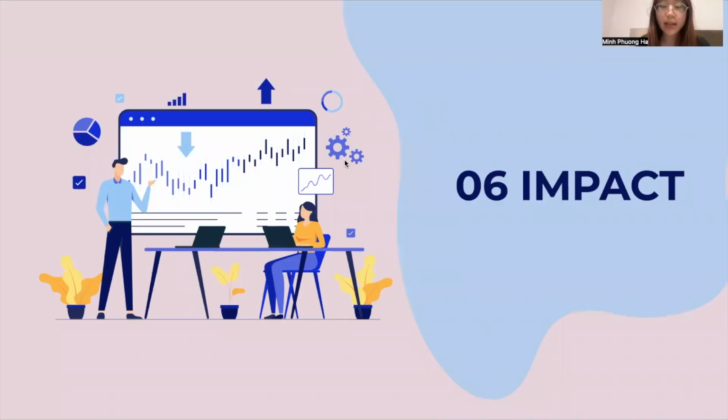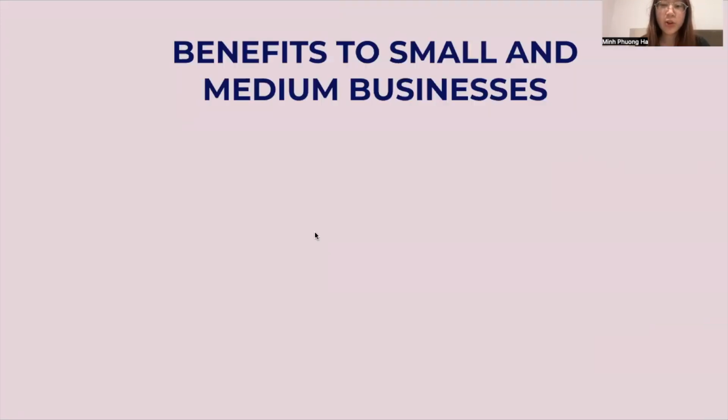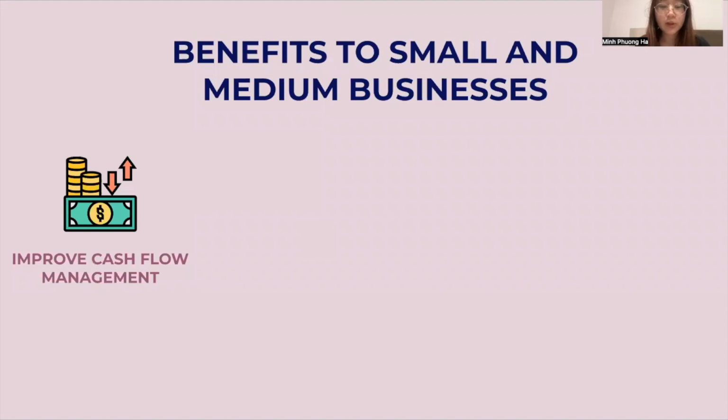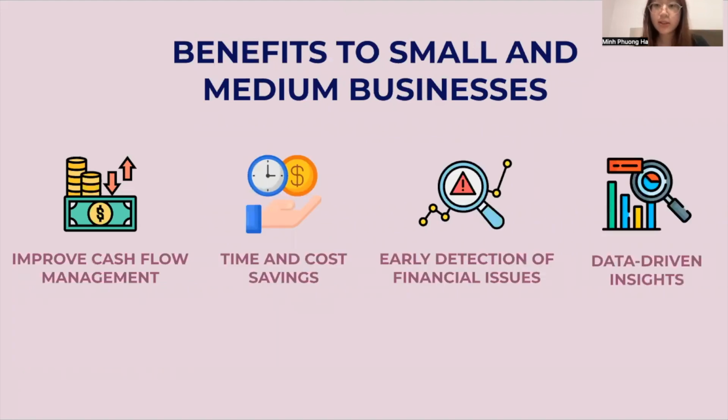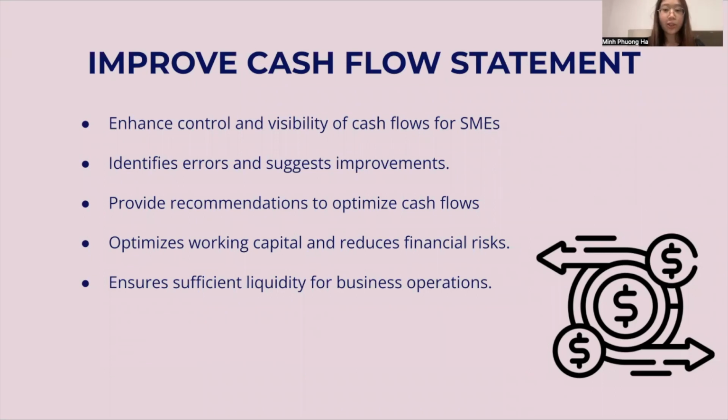Now let's talk about the impact of the solution and how it helps solve the cash flow problem of ANZ businesses. There are four main benefits to small and medium businesses: firstly, improved cash flow management, time and cost savings, early detection of financial issues, and data-driven insights. In terms of improved cash flow management, the AI solution helps SMEs gain better control and visibility over their cash flow. It identifies potential errors, highlights areas for improvement, and provides recommendations to optimize cash flow. This enables SMEs to better manage their working capital, reduce financial risk, and ensure sufficient liquidity for business operations.